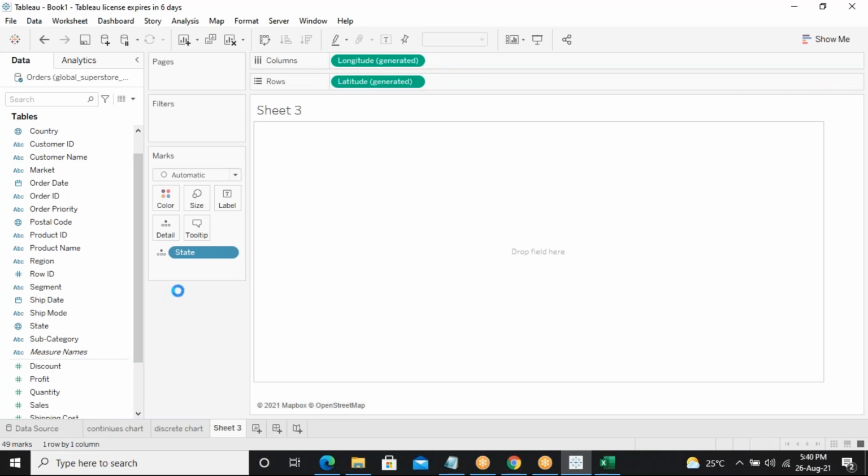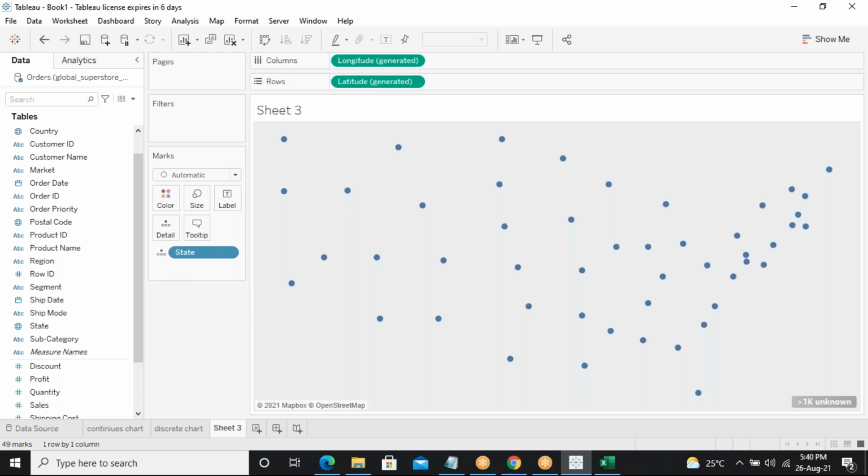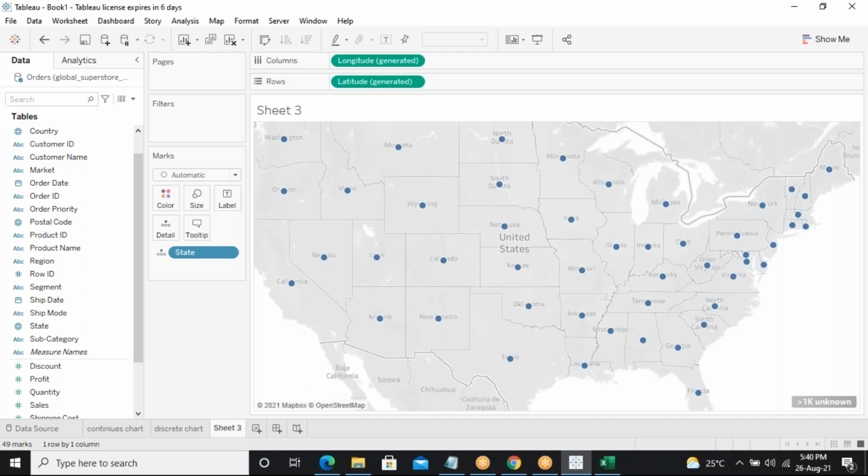Wait, it will take some time to load the map. What you can see now is a map has been automatically loaded, and you can see all the cities with state.